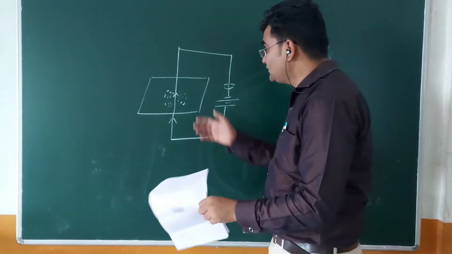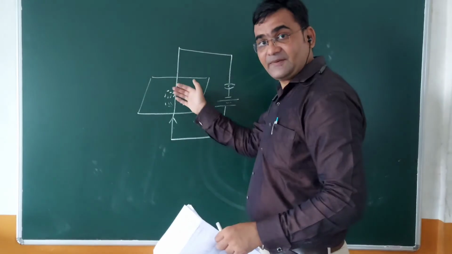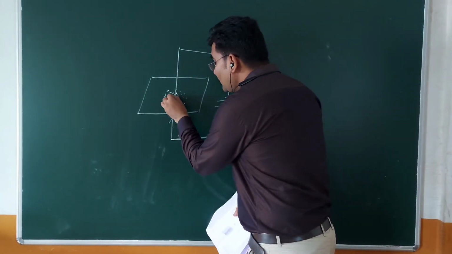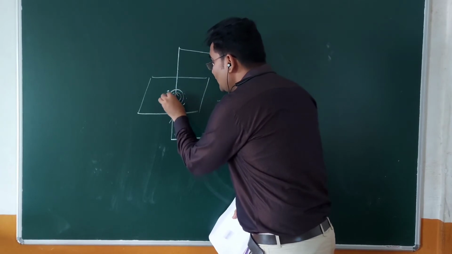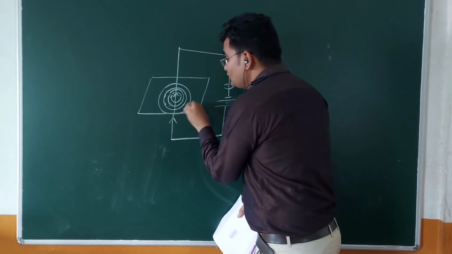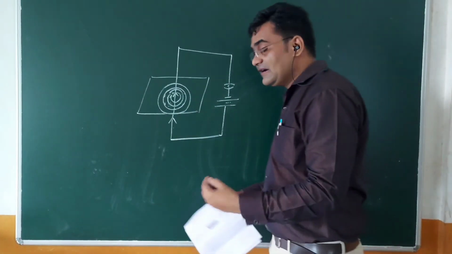According to right hand thumb rule, if you check, the magnetic field will be produced in this manner. Okay, so the iron filings which are kept here will arrange themselves in a circular pattern, and they will become concentric circles. So this is the nature which explains the magnetic field due to straight current carrying conductor.